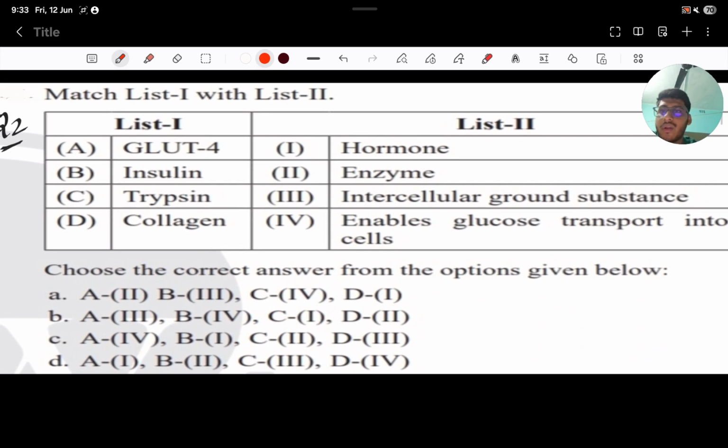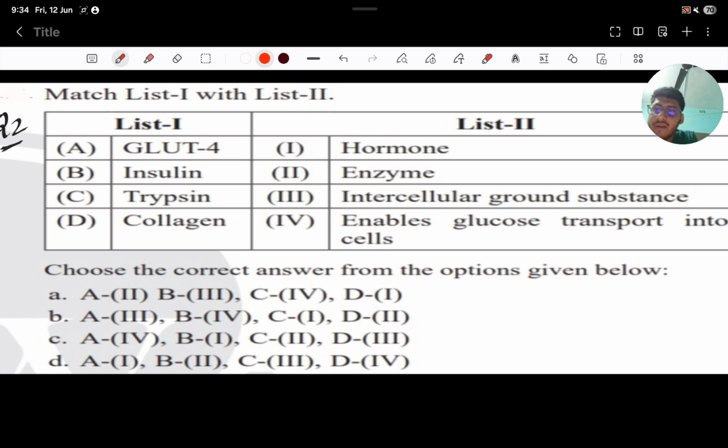Okay, now let's go to the second question. The second question is a match the following question. In this type of question, in match the following, you will just try to make one or two options correct, and then you will try the elimination procedure. Okay, so I will teach you. Before coming to the answer, just pause and try to give the answer yourself.